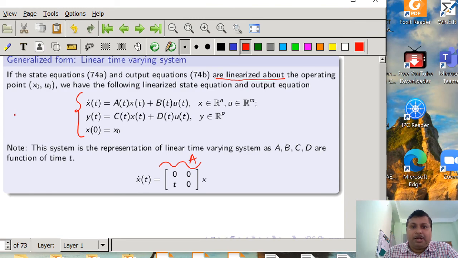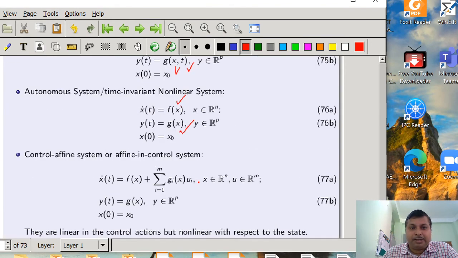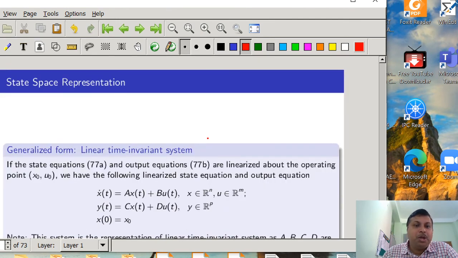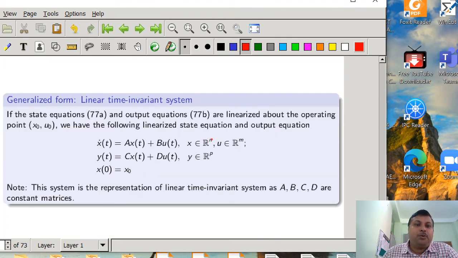And the control affine system, 77a and 77b, if linearized with respect to the operating point, gives a set of differential equations represented as x dot equal to A x t plus B u t, and y t equal to C x t plus D u t. The most important thing here is that the A, B, C and D matrices are constant, meaning all the elements of the matrices are constant, and this system is the generalized representation of a linear time invariant system.